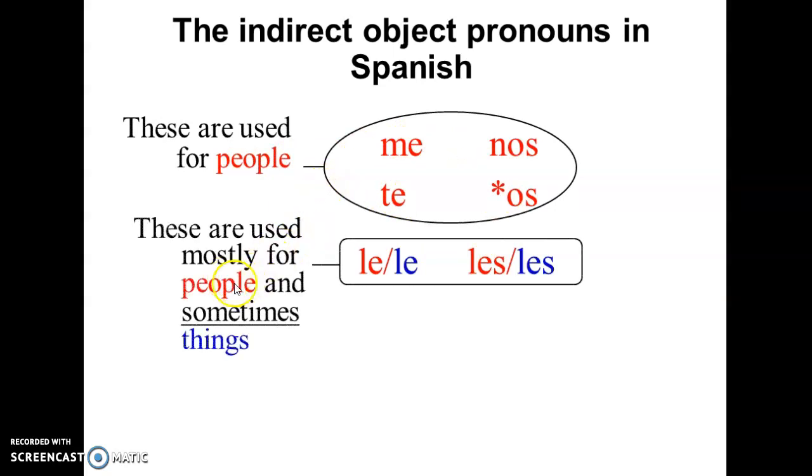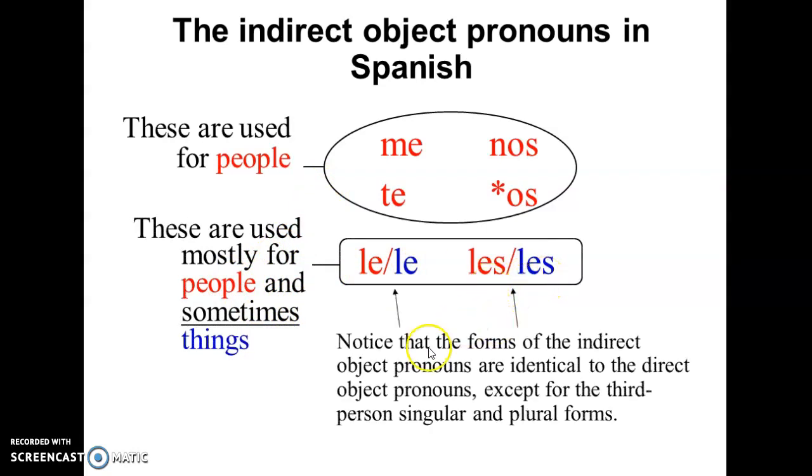And for people or sometimes things, le or les. And so these forms, as we see here, are identical to the direct object pronouns, but it changes only in this third person that before it was lo, la, los, las. Now it's le or les. And this is for people in red.